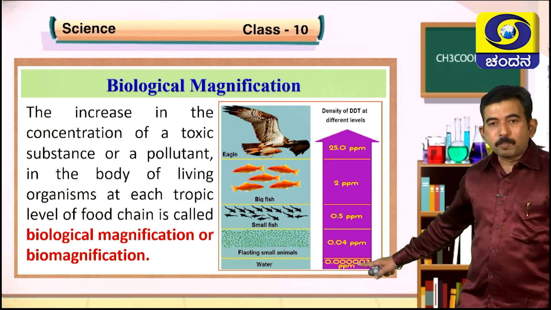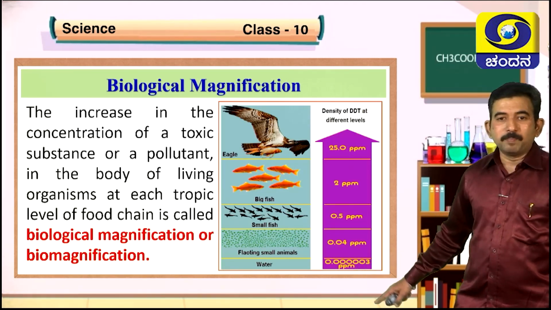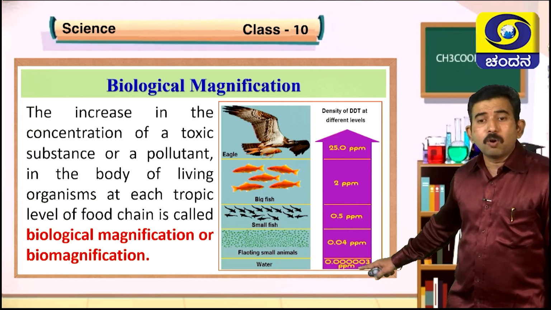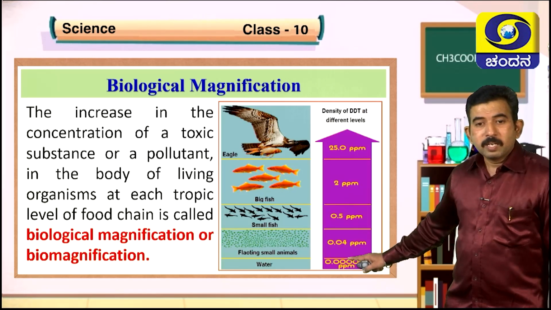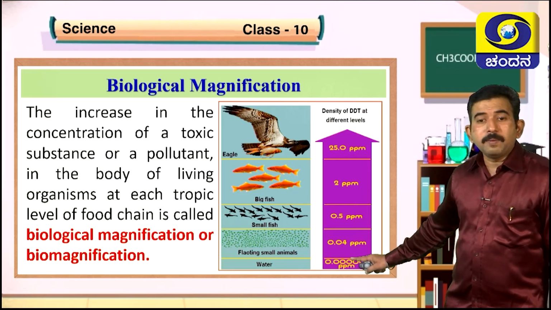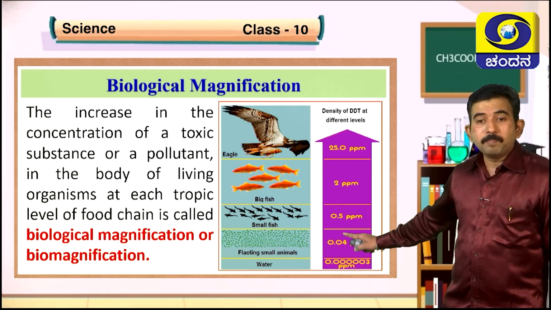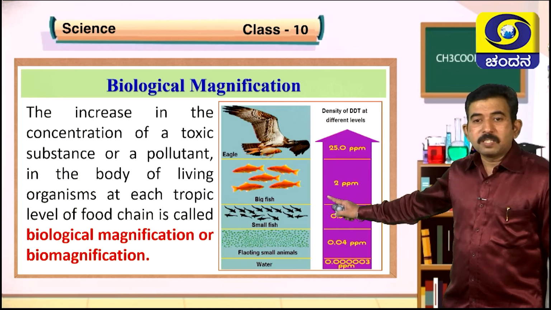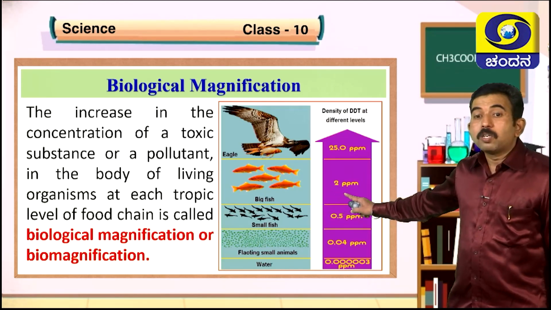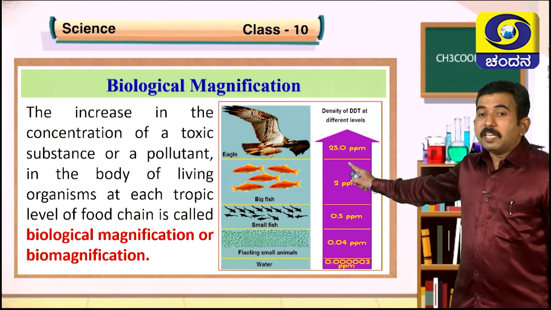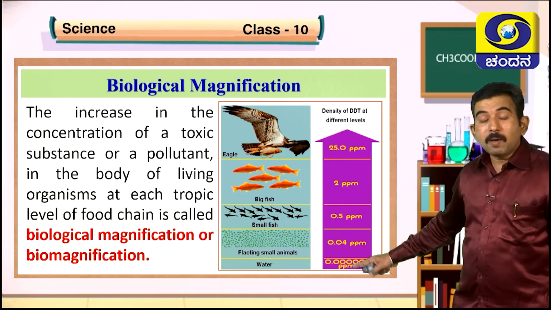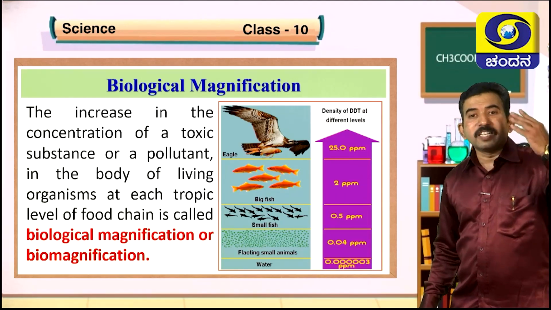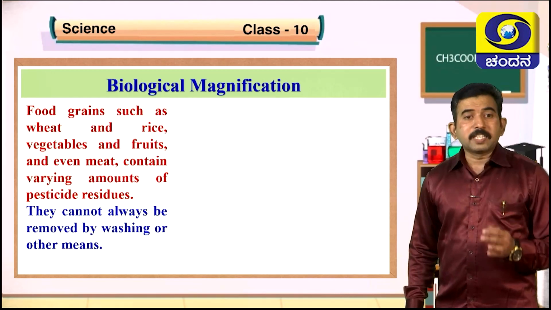Same thing you can observe in a pond ecosystem. In water, the concentration of toxic chemical is 0.00003 ppm level. In floating small animals' body, 0.0 ppm level. Small fishes 0.5 ppm, and big fishes the chemical stored is about 2 ppm, and in eagle's body it is 25 ppm level. So density of DDT at different levels keeps on increasing.